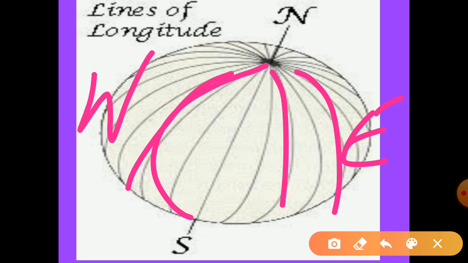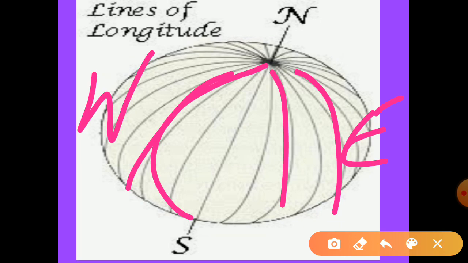This 0 degree helps in locating any other place on the earth. With the help of this 0 degree, it is very easy to locate any place on the earth. To read the longitude, we write E for east and W for west. Writing E for east and W for west is very important, so that we can say that this country lies towards the east of the 0 degree longitude, or towards the west of it.